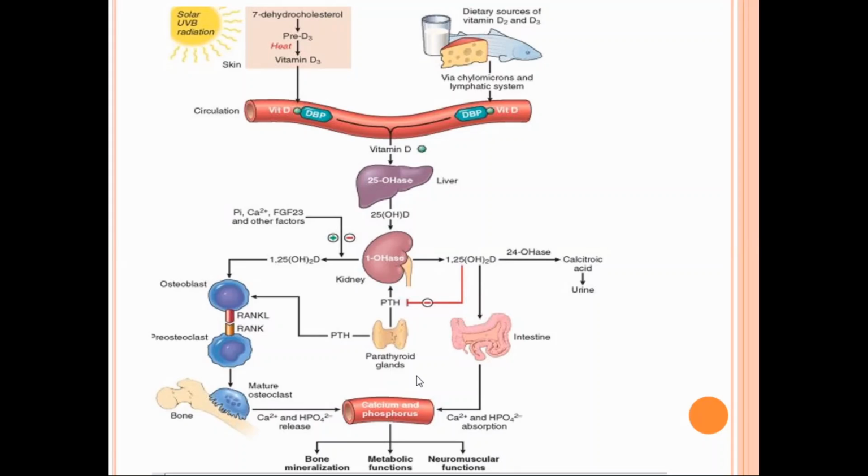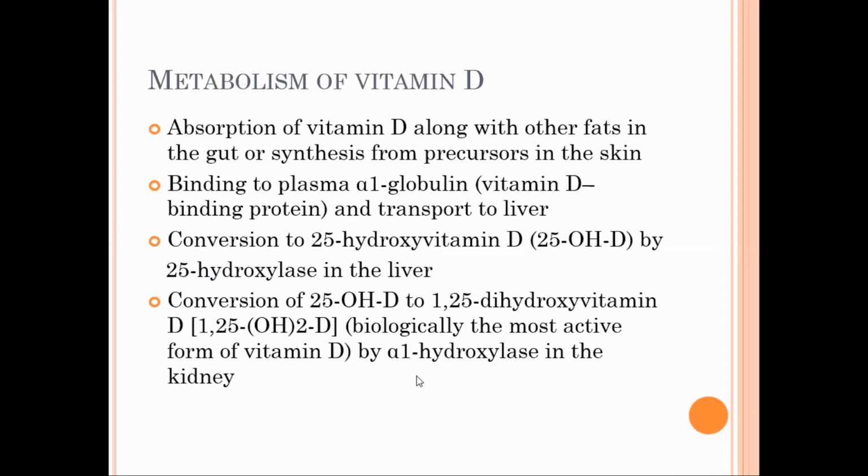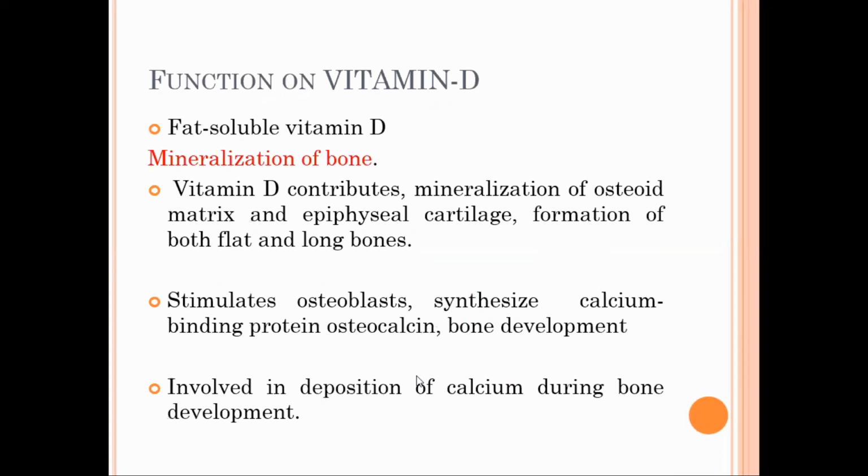Okay, यहाँ अघिकै कुरा written form मा छ. What are the functions of vitamin D? As it is a fat soluble vitamin, it helps in bone mineralization and also the formation of both the flat and long bones. It stimulates the osteoblast.